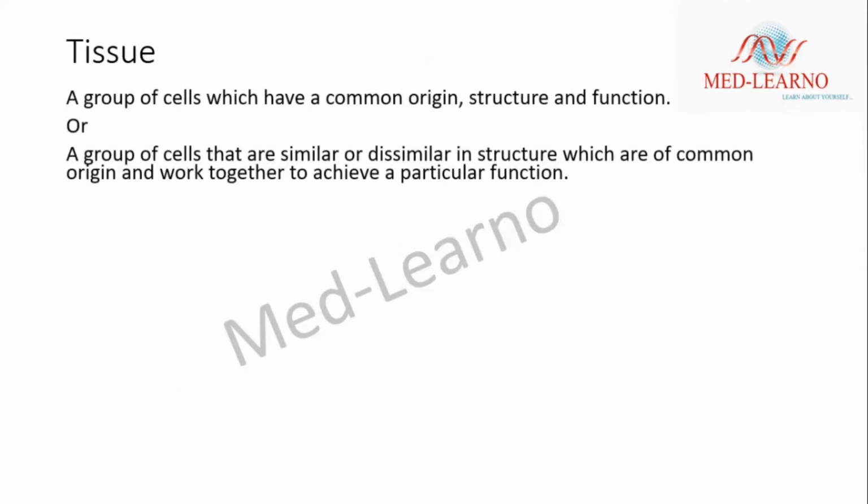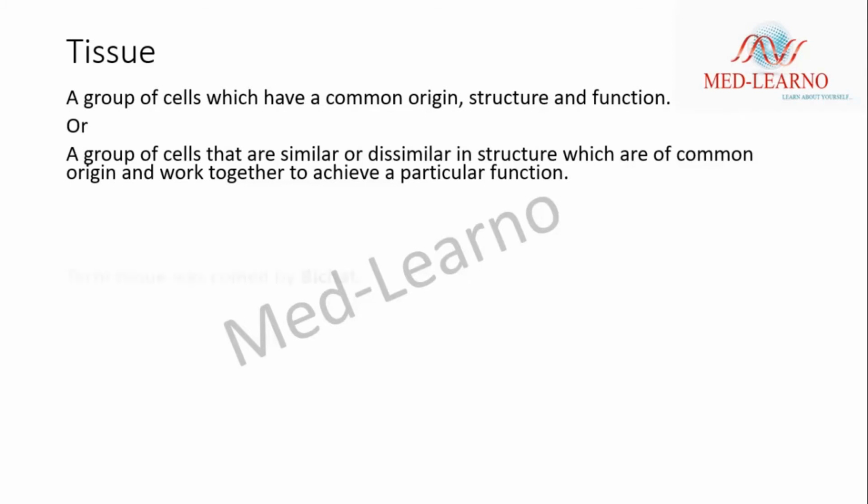Tissue is a group of cells which have a common origin, structure, and function. It can also be defined as a group of cells that are similar, like in meristematic tissue, or dissimilar, like in xylem and phloem, in structure, but they are of common origin and work together to achieve a particular function.